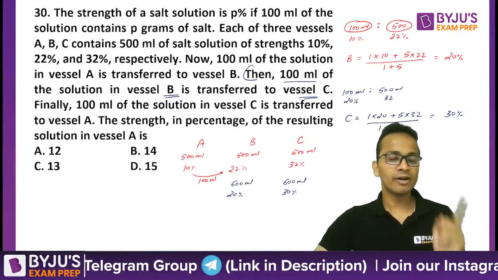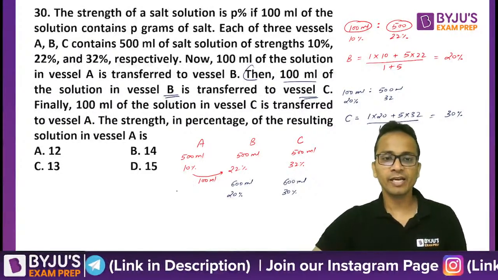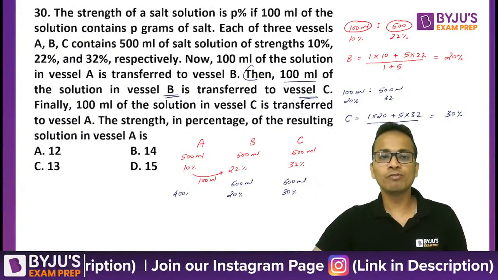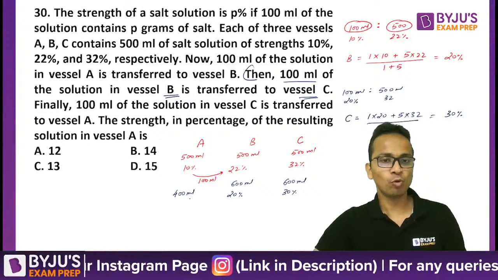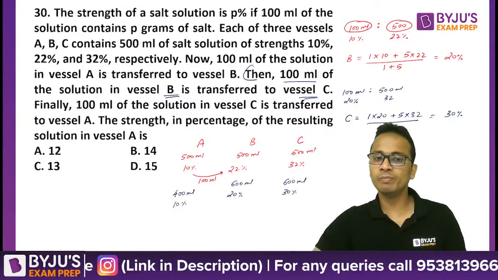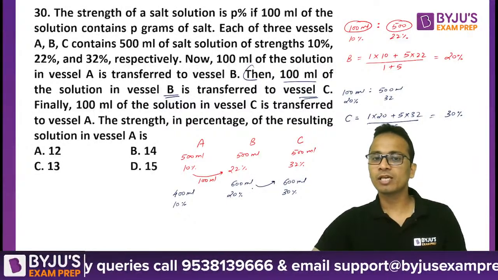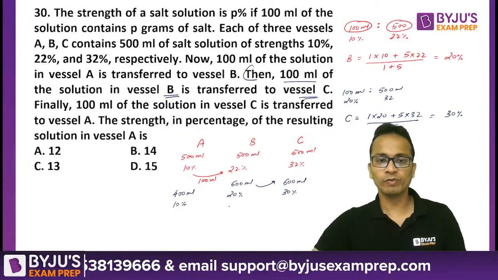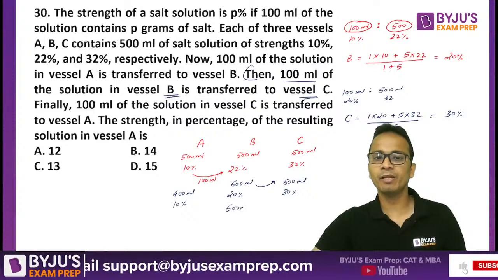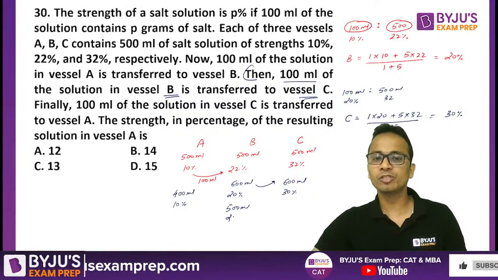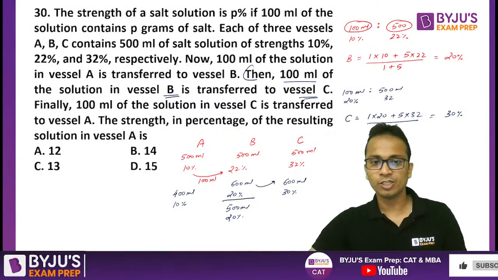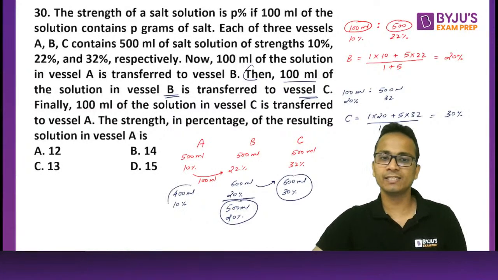Now since 100 ml was taken from vessel A, the quantity of solution left in vessel A will be 400 ml and the strength will be same, 10%. Vessel B, 100 ml was put in vessel C, so vessel B will now have 500 ml of 20% solution. Okay, so this is in vessel B, this is in vessel C, and this is in vessel A.